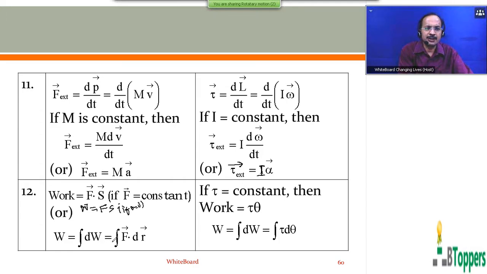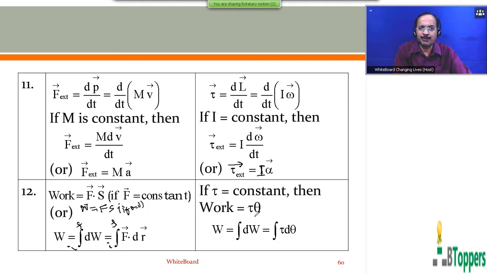Or in general, work done by an external force F bar acting on the body when it goes from initial position to final position is given by the integral of dW. The dW represents the work done by the force F bar for an infinitesimally small displacement dr bar. dW can be written as F bar dot dr bar.